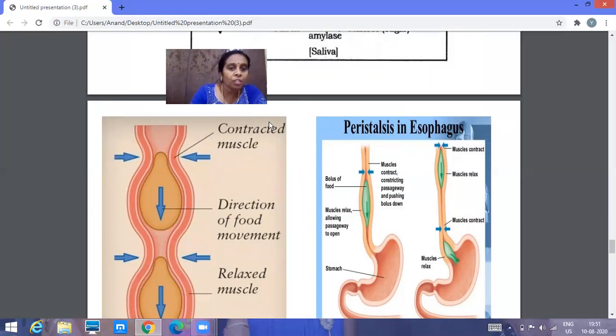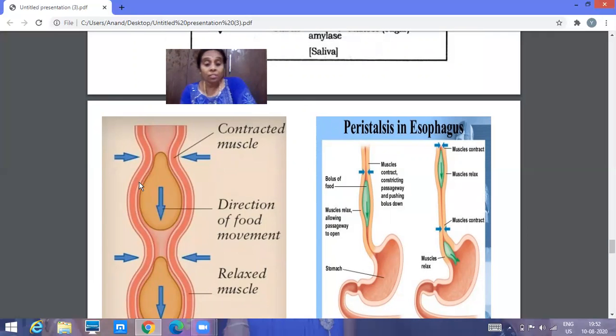When you observe the inner lining of the food pipe, it contains a very special type of muscle. That type of muscle helps in contracting rhythmically, contracting and then relaxing rhythmically. When you observe here, the food is now over here. What happened? The movement of the food is over here, and you can observe at the top the contracted muscle, and here you can see the shape of the food pipe. It has been expanded, right? So that it will become very easy for the movement of the food.